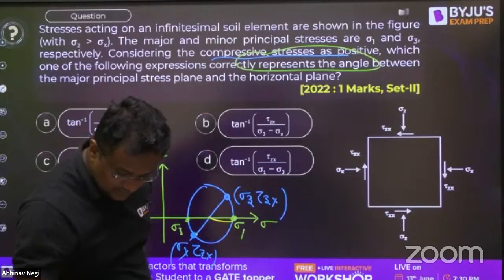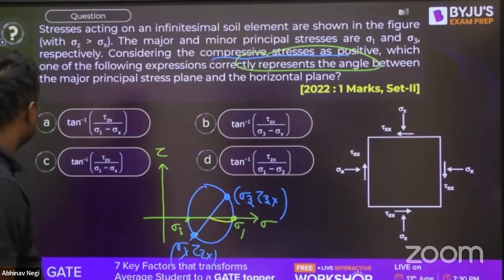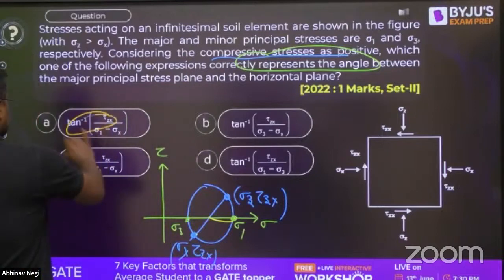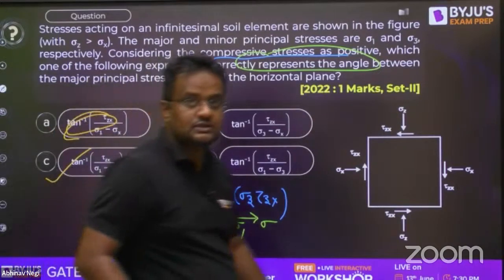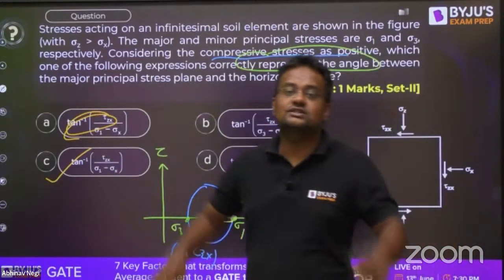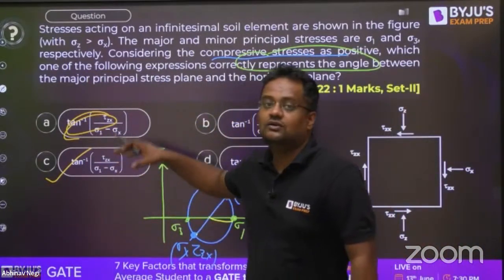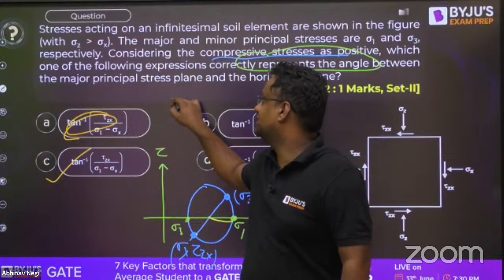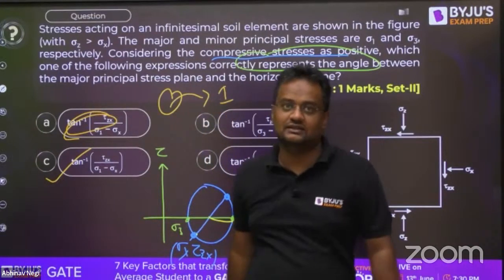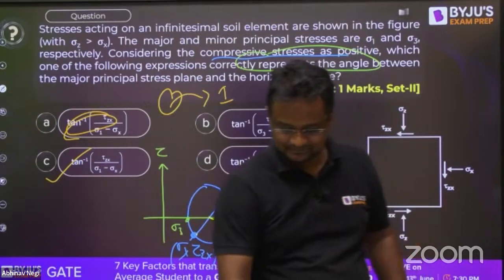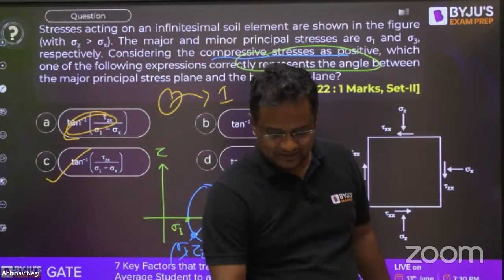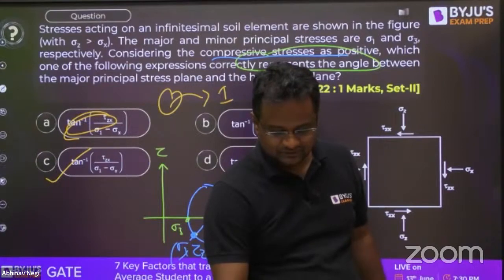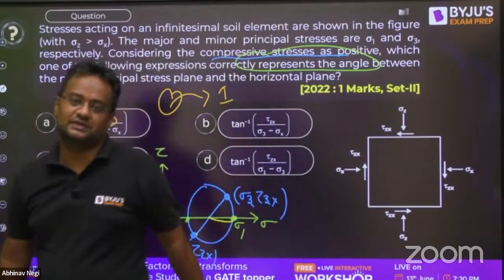So which is the option? Tan inverse tau zx upon sigma 1 minus sigma x. Yes, the two options are the same, so both options are correct. This is the question, guys. This is the level of question that does not even differentiate a triple digit rank from a single digit rank. This question differentiates single digit ranks from rank 1, 2 or like this. Have you understood this, guys? Please let me know.